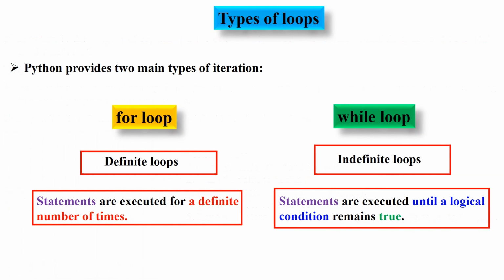Let's discuss the types of loops. Python provides 2 main types of iteration: for loop and while loop. For loops are called definite loops because statements are executed a definite number of times. While loops are called indefinite loops because statements are executed until a logical condition remains true. Let's discuss them one by one in detail.